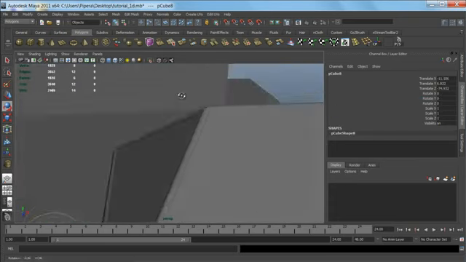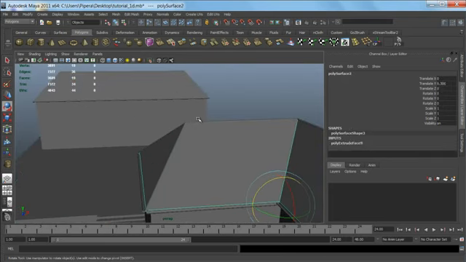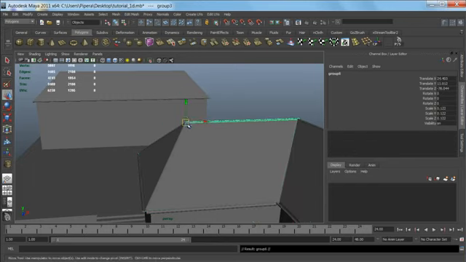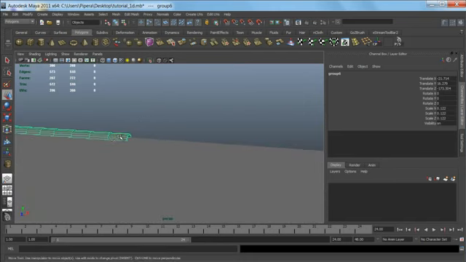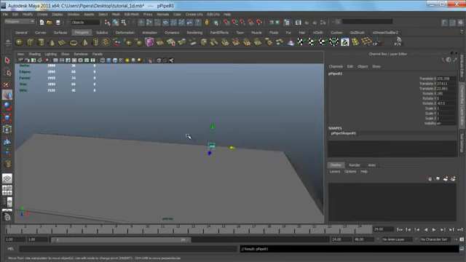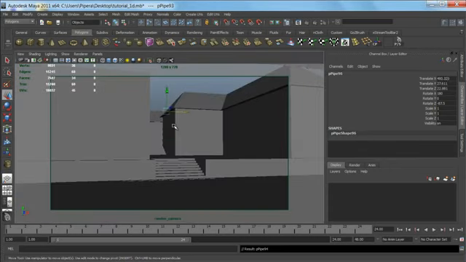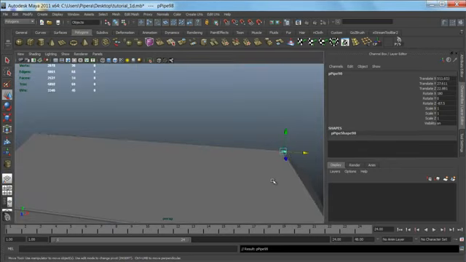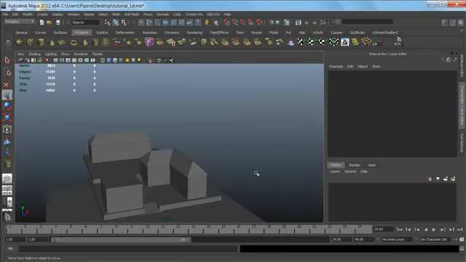Now we have one more set of tiles that we need to copy for the building in the background. So just select the top group and duplicate it, snap it, again do the Shift D duplication, and duplicate the tiles across the roof. Just checking if we have enough coverage, and we can delete this group.